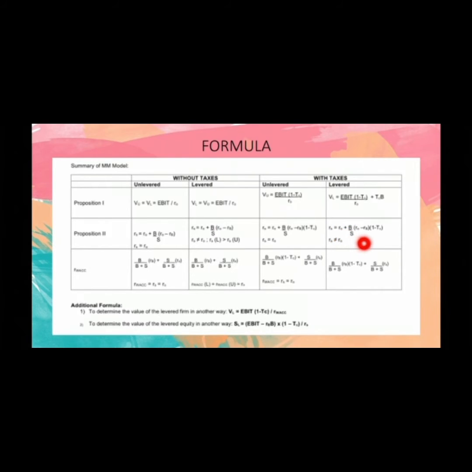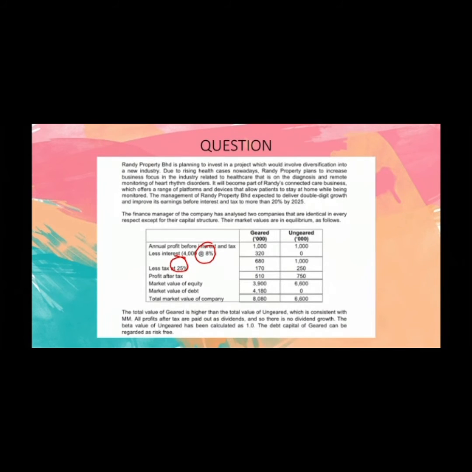But if we look at the first formula here, to find the value of the company, they also need the value of RO, right? So the tip here is we will use this formula to find the value of RO, since the value of the company is already given in the question just now. We look at the question first. This one, the total market value of the company.